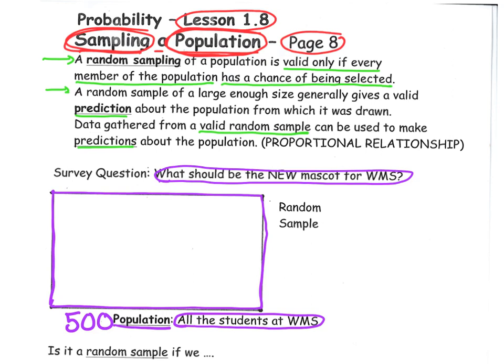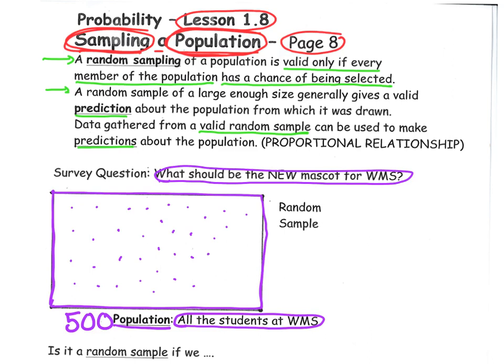But just for the sake of this question, let's pretend we're offering them 3 options: an owl, a bear, and an eagle. Now imagine all 500 names floating around inside this rectangle. I don't have the time or the energy to talk to all 500 students.